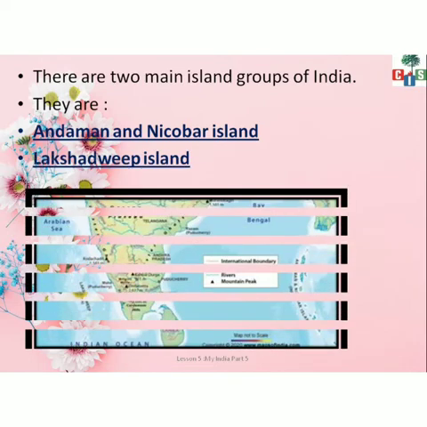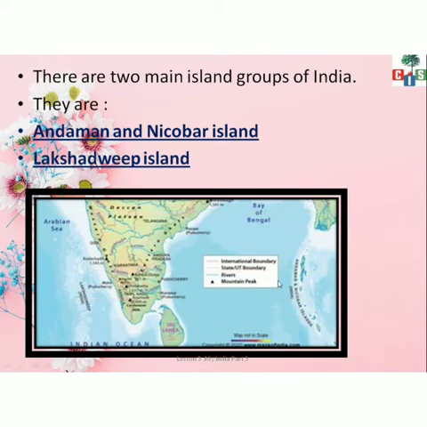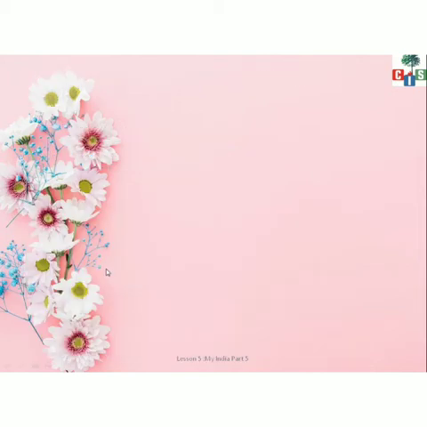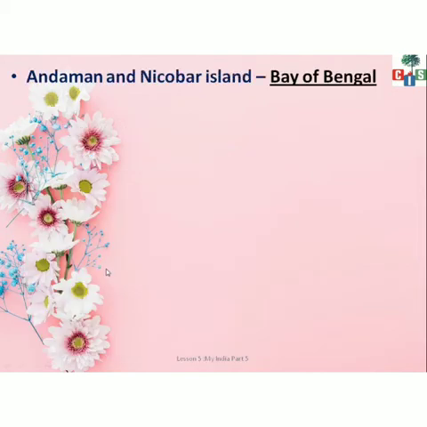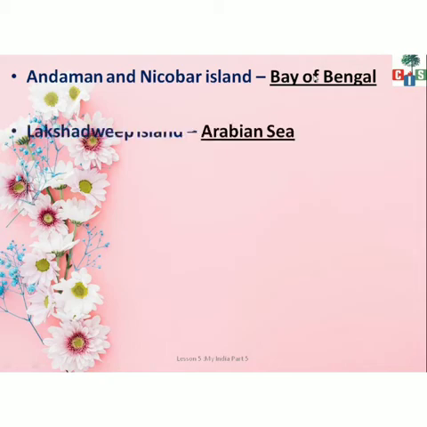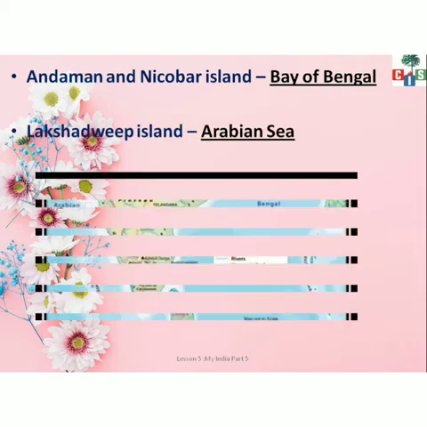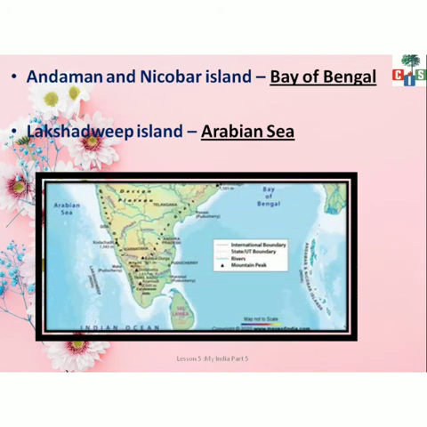Now children, let me show you on the map that the Andaman and Nicobar Islands are situated over here, यहाँ पे है, and the Lakshadweep Islands are situated over here. देखो दोनों आइलैंड पानी में है और चारों साइड पानी है. So this is a piece of land and it is covered with water on all of its four sides. Do you know children, जो अंडमान एंड निकोबार आइलैंड है वो कौन से ओशन में है? बे ऑफ बंगाल में है और लक्षद्वीप आइलैंड अरेबियन सी में है. ये दोनों वाटर बॉडीज में है.